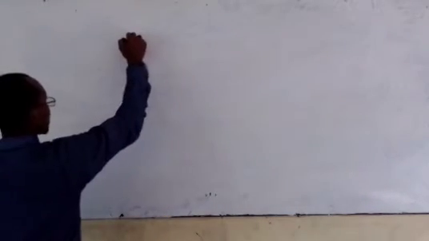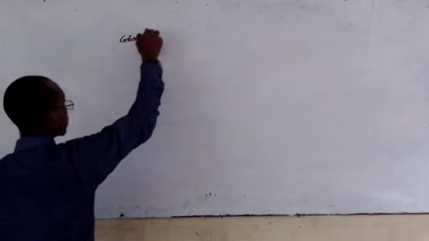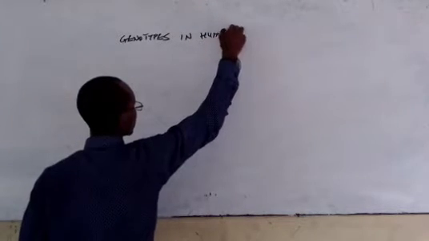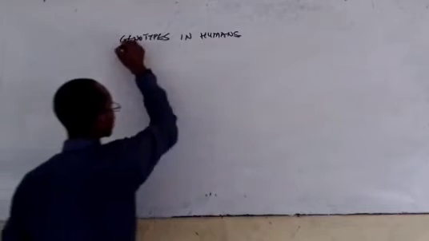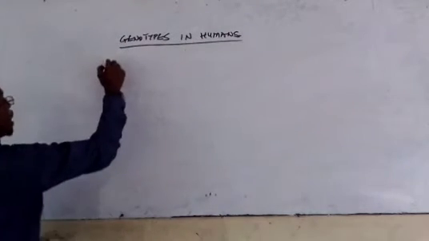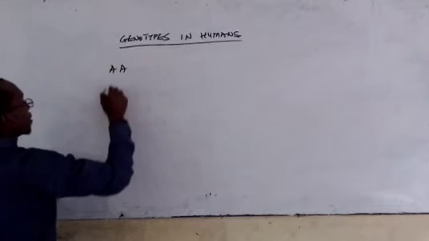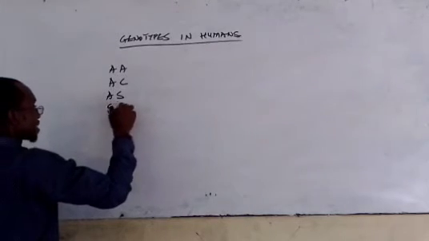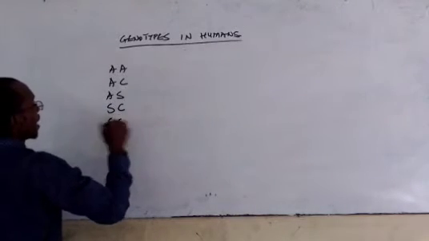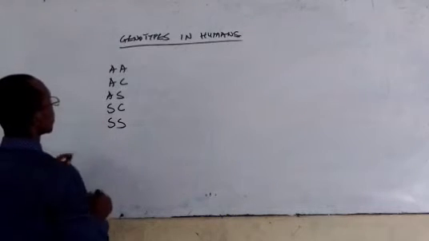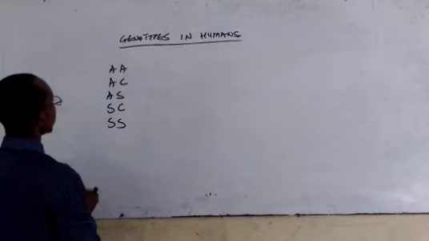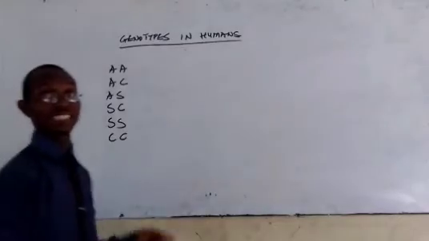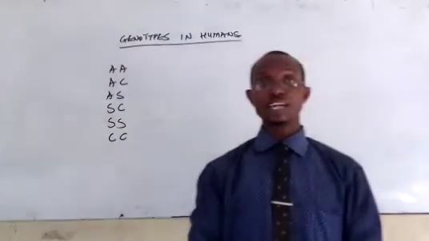So these are the major genotypes. Genotypes in humans. Now, we have them listed thus. We have the AA, we have the AC, we have the AS, we have the SC, we have the SS. 1, 2, 3, 4, 5. Alright. Then the last one we have the CC. Alright. So basically these are the 6 blood genotypes that we have.